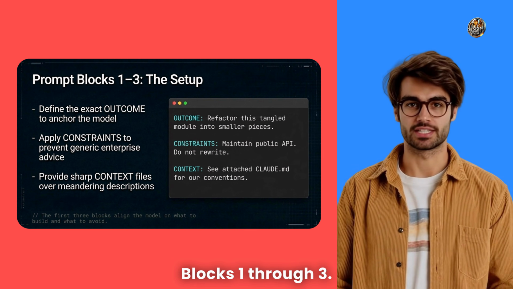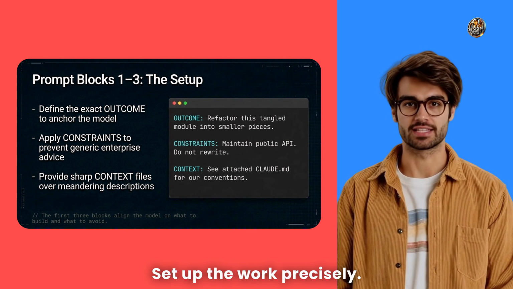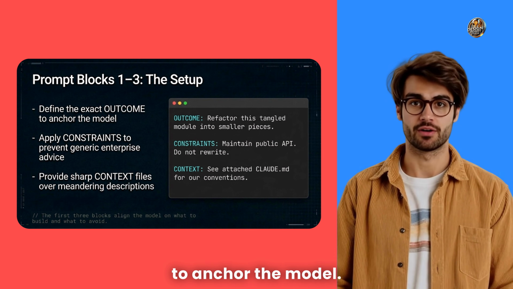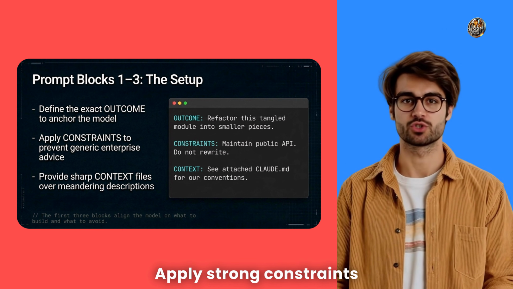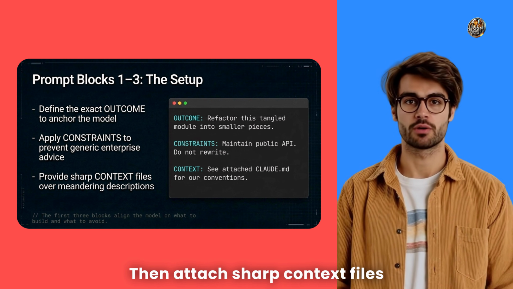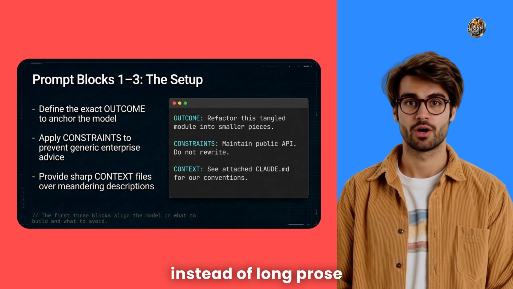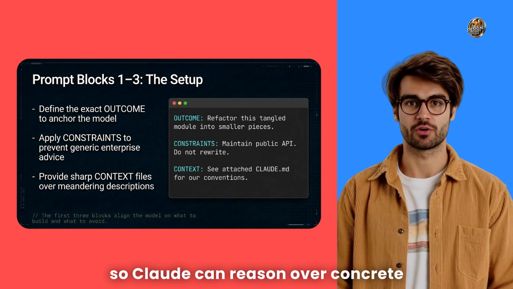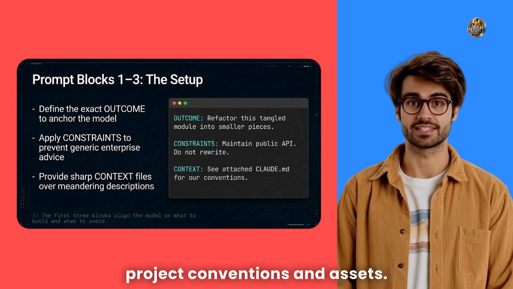Blocks 1 through 3 set up the work. Precisely define the outcome to anchor the model. Apply strong constraints to avoid vague, generic advice. Then attach sharp context files instead of long prose, so Claude can reason over concrete project conventions and assets.